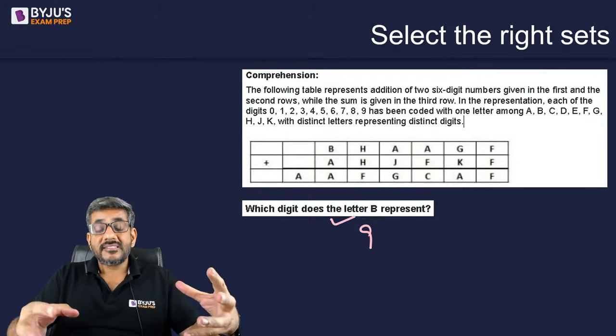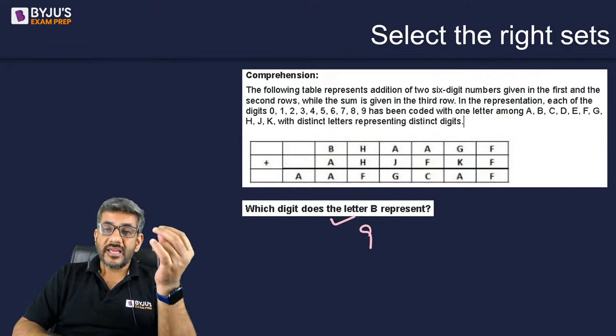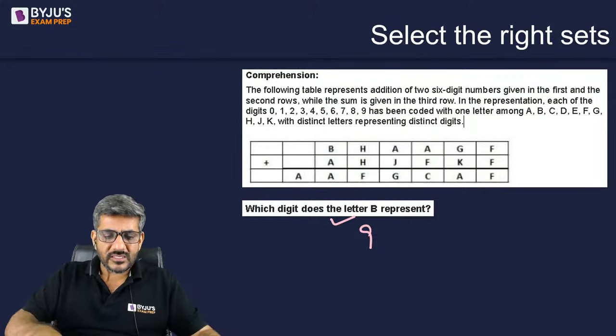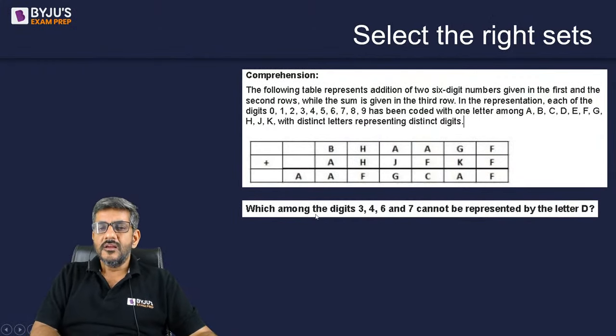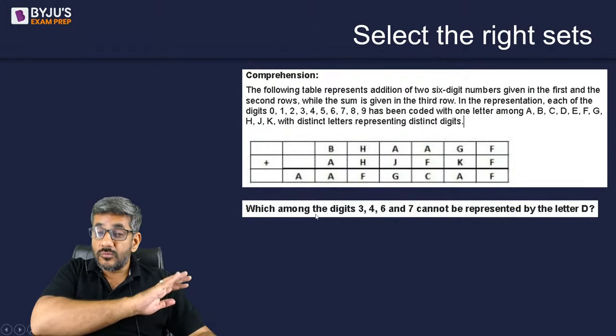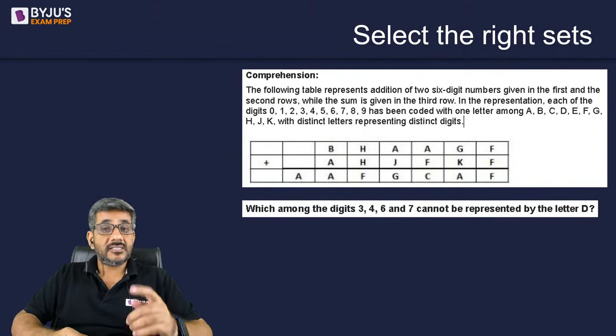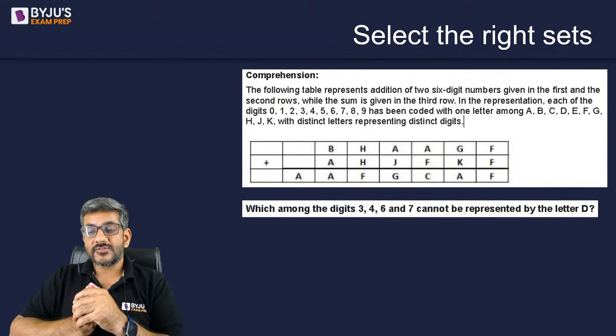In one LRDI set, you are getting 2 out of 5 questions in 1 minute. Just do them, move away. Do not do the other questions. When I saw the other question, which among the 3 digits cannot be represented by letter D? For that, I have to make the complete set. I have to find out which set is representing which digit. That will become a difficult task for me. In such a case, I would just skip these questions, do those 2 questions and move away.